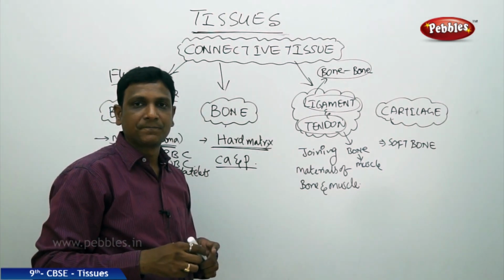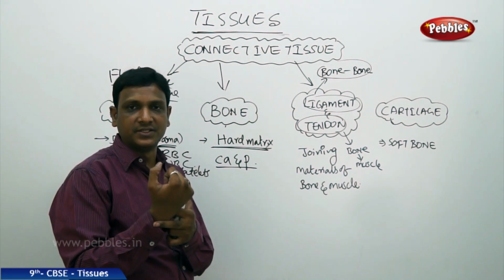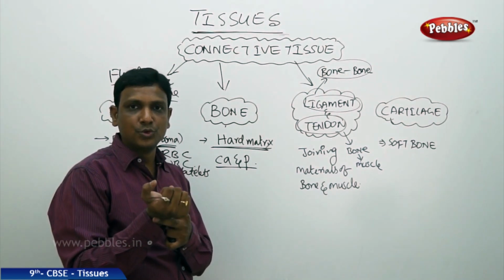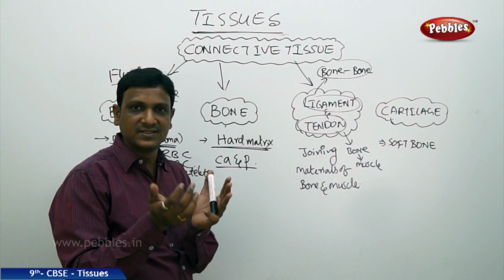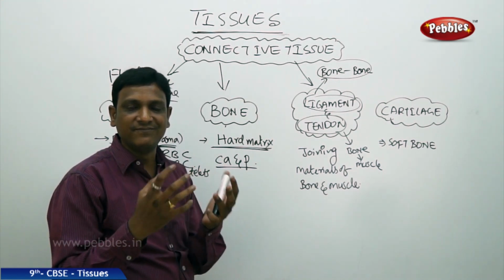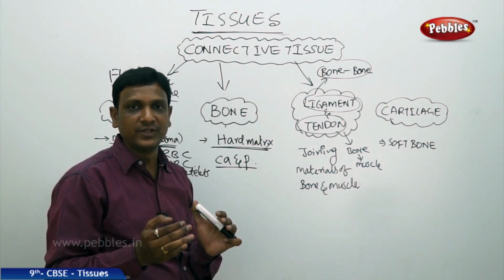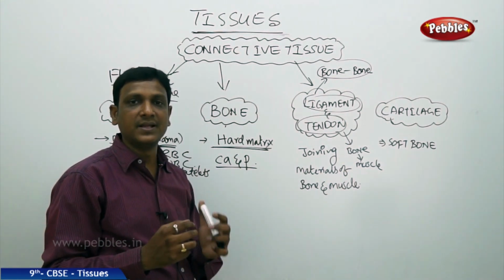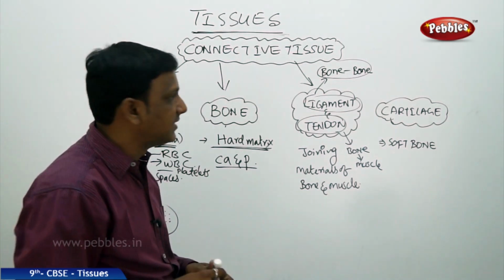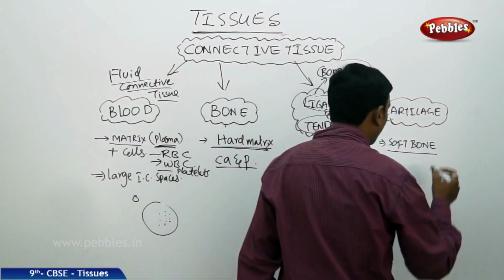So two bones come together for a joint. At this joint, if both the bones have a hard surface, because of the friction they may wear. So to avoid that, the bones at the ends are smoothened by some kind of rubbery material, soft flexible material called cartilage, a soft bone.